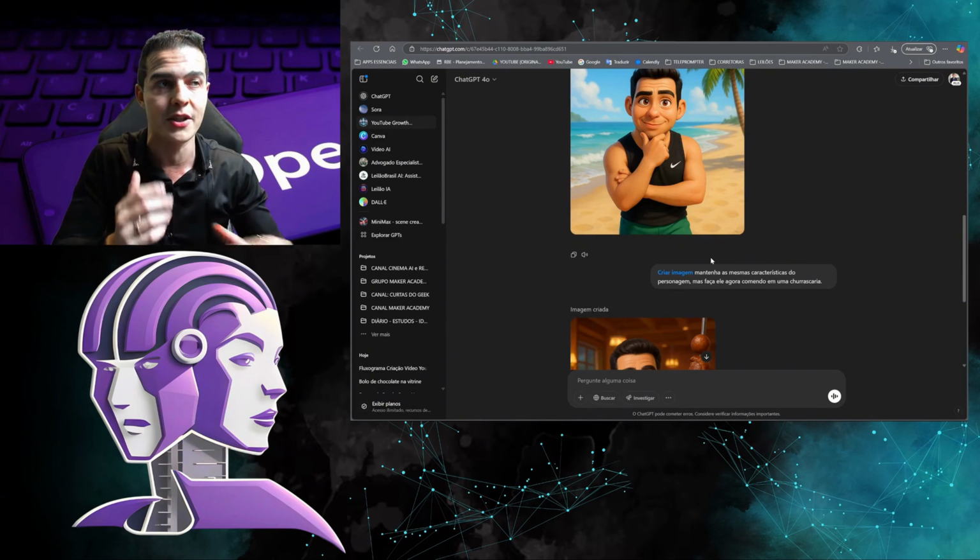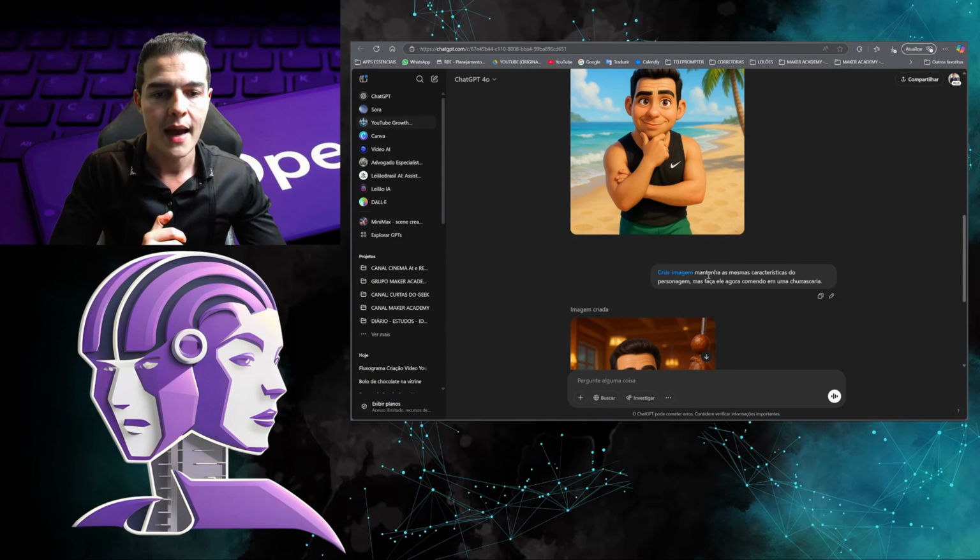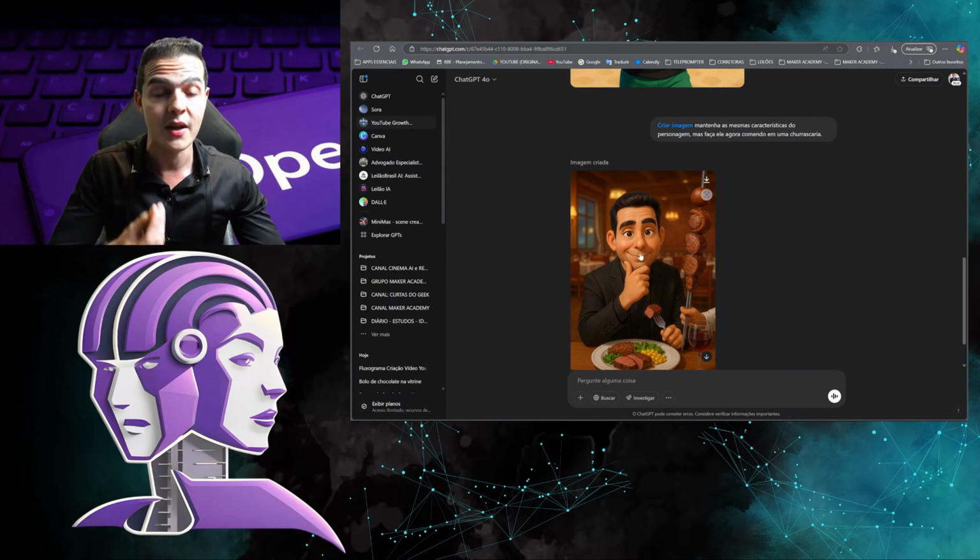Then I put it like this. I wanted to change this position. Then I put create image, okay? I put keep the same characteristics of the character, but now make him eating at a barbecue restaurant. So now, look, how interesting.